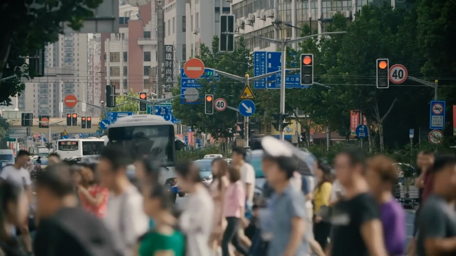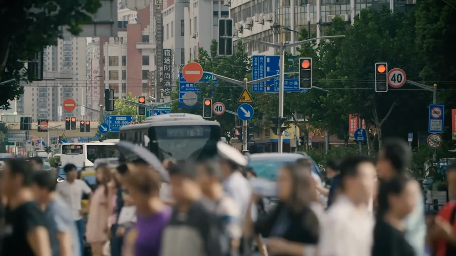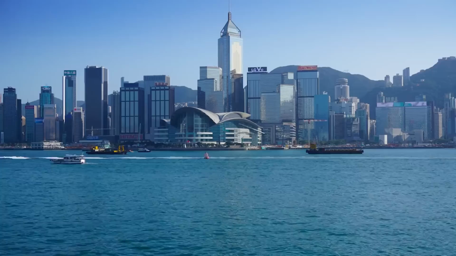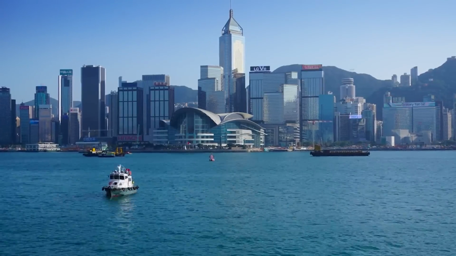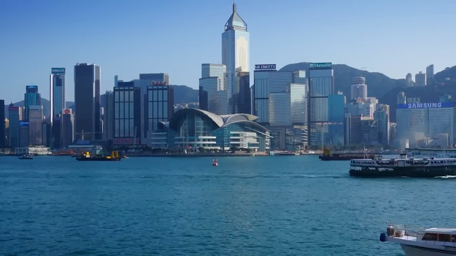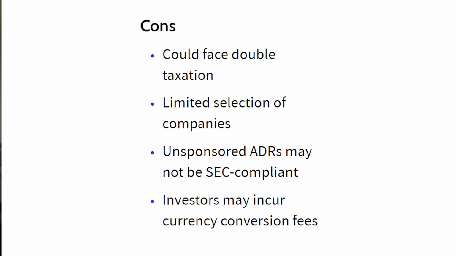The main difference between these share classes is the accessibility. For example, A shares are generally only available for China citizens, and foreigners can't easily invest in them. On the other hand, H shares are accessible to all investors, but because they are denominated in Hong Kong dollars, some investors prefer to invest in the US ADRs instead, which are a lot more accessible. However, because US ADRs are not exactly company stocks, they come with their own disadvantages.